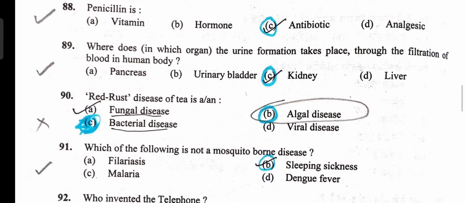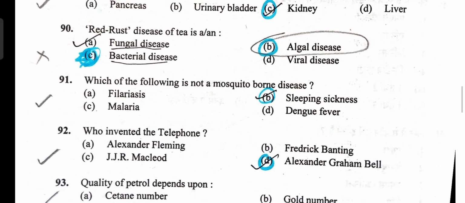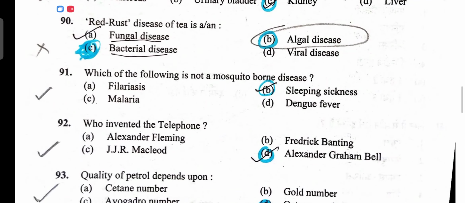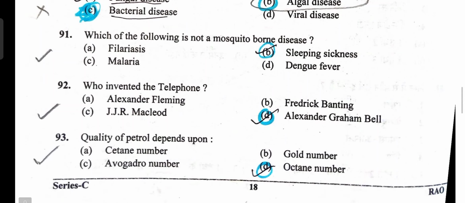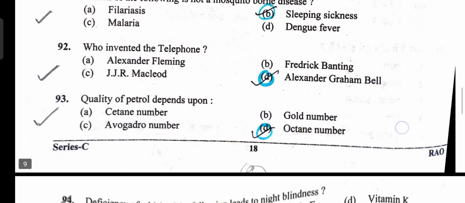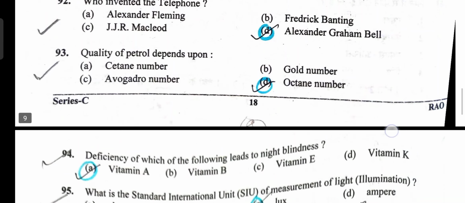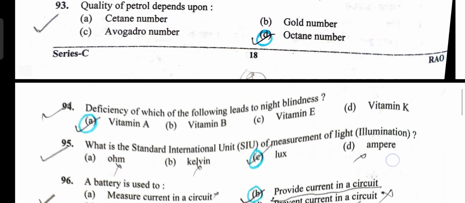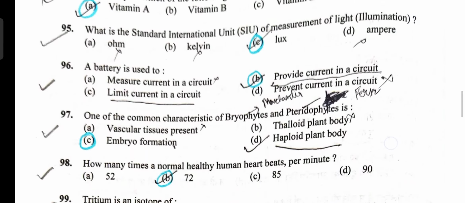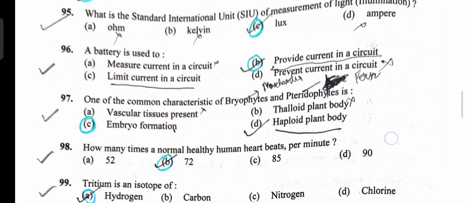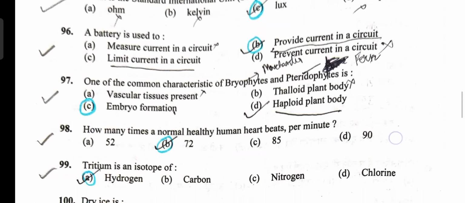Red rust is an algal disease, option B. Not a mosquito-borne disease, sleeping sickness, option B. Telephone was invented by Alexander Graham Bell, option D. Quality of petrol depends upon the octane number, option D. Vitamin A deficiency leads to night blindness, option A is correct. Standard international unit of illumination is lux, option C. A battery is used to provide current in a circuit, option B.